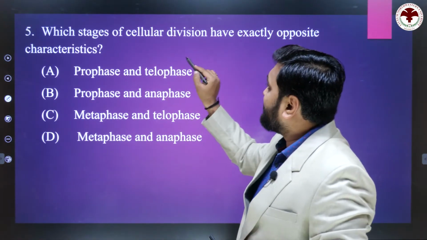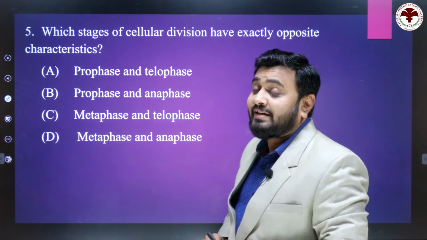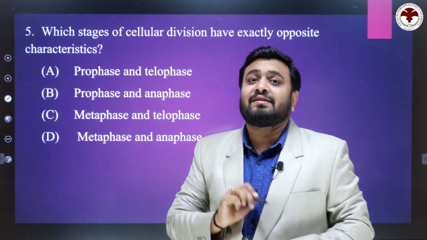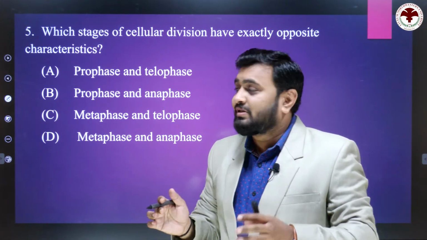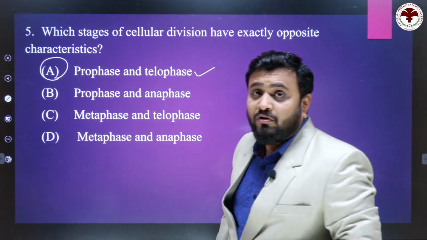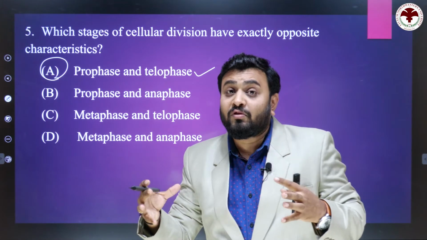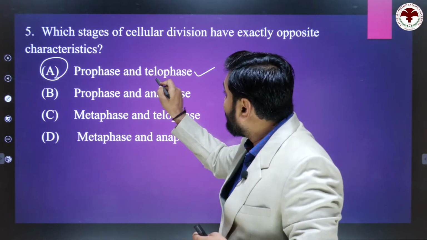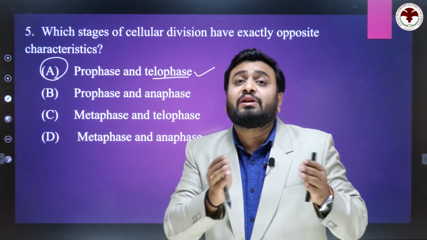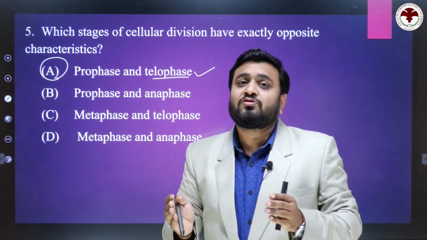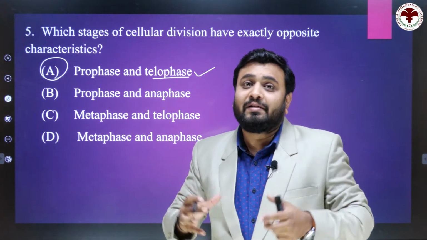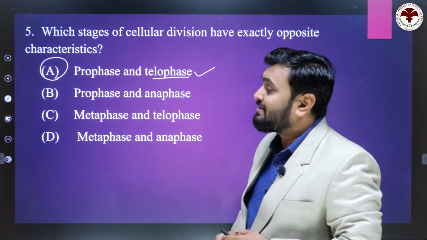Next question: which stages of cellular division have exactly opposite characteristics? Cellular division has four stages: prophase, metaphase, anaphase and telophase. Perfectly opposite are the prophase and telophase. So the right answer is A, because during the prophase chromosomes start to condense, and during the telophase chromosomes separate and convert into chromatin. During the prophase chromosomes start to condense, and during the telophase chromosomes separate from each other. So the right answer is A.